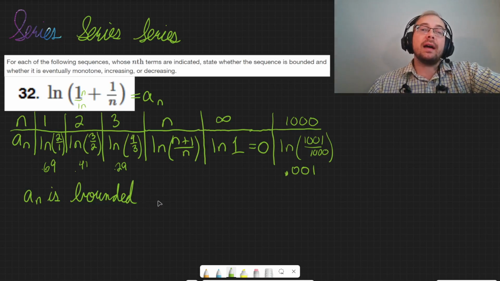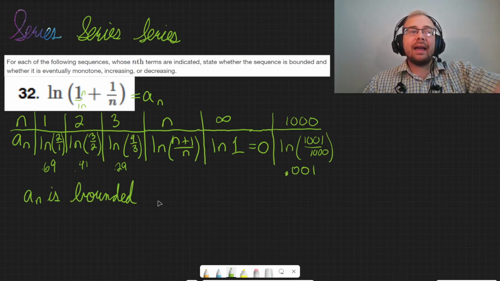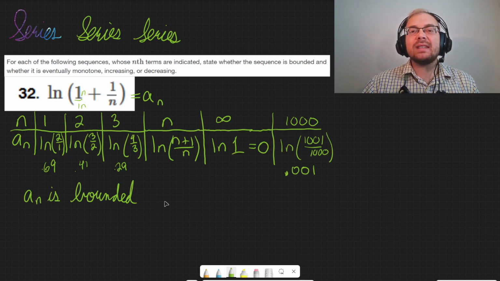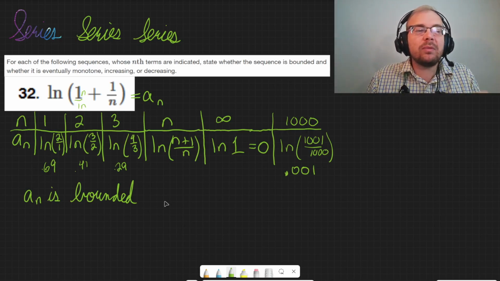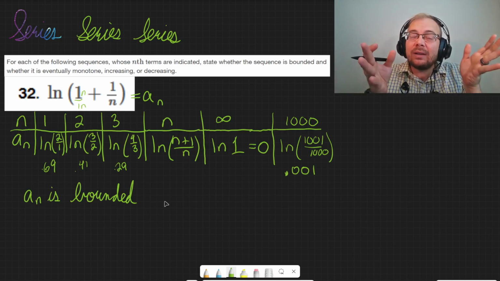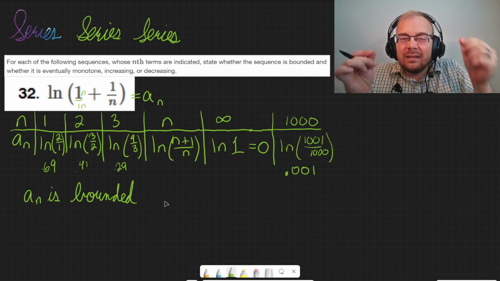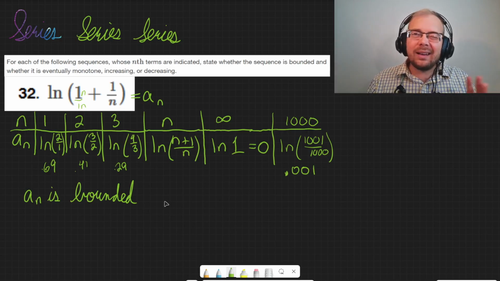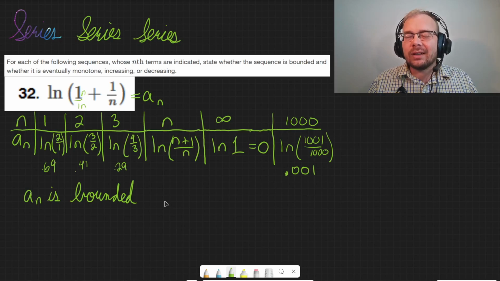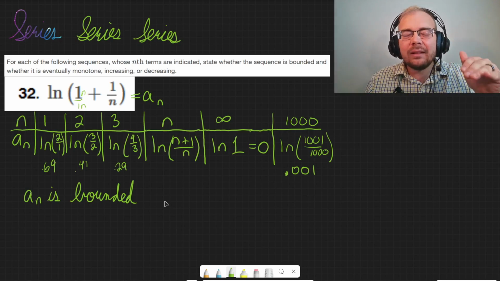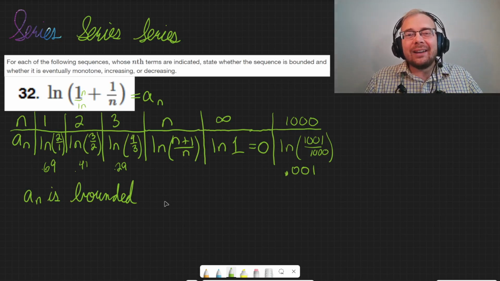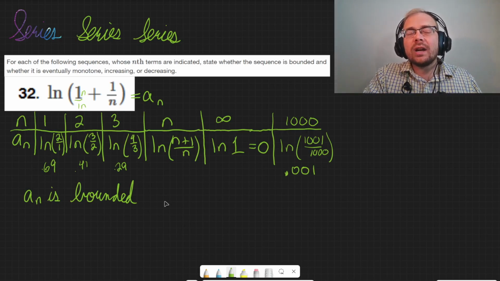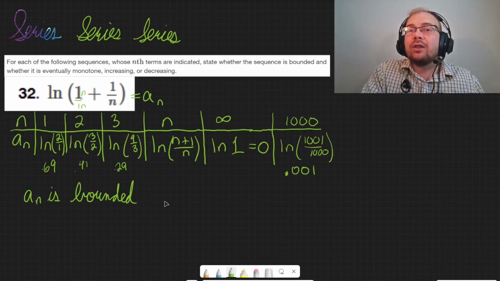Bounded by what? I don't know. You could say it's bounded by the line y equals 0 or by the x-axis. You could say something like that if you wanted to. It just depends on how your professor wants to answer. At this point, it's like, okay, it is bounded, and then the nitty-gritty is kind of up to how your class needs to do it. So I'm not going to get too much into all the different ways you can answer this. I'm just going to answer it as directly as I can. And then the rest of it's up to you, because there are so many different ways that a teacher might want you to word things, and they could be really strict with that. So I want to make sure I'm not giving you false information for your class specifically, if that makes sense.